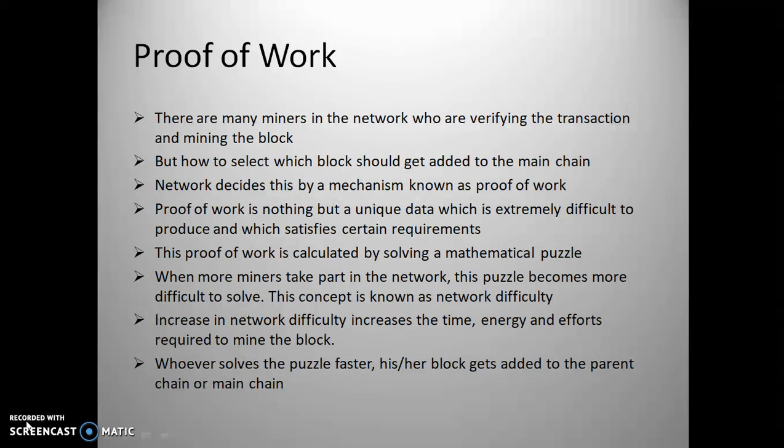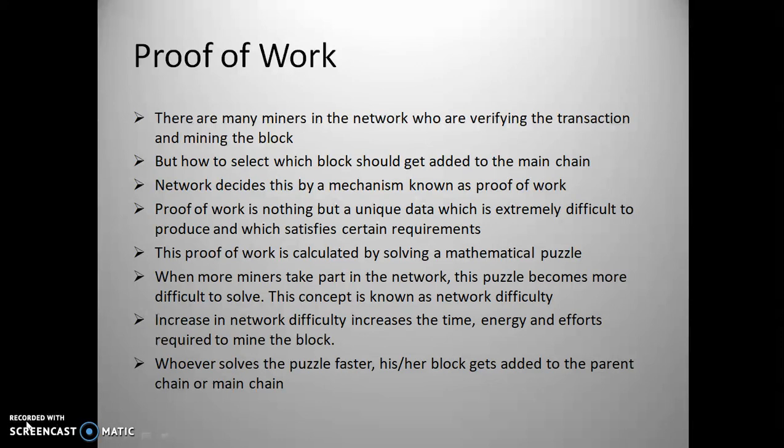Every miner tries to mine the block, so there are 10 block mining in progress because there are 10 miners. But only one block will get added to the existing blockchain. So how to make sure which block to add to the main blockchain?